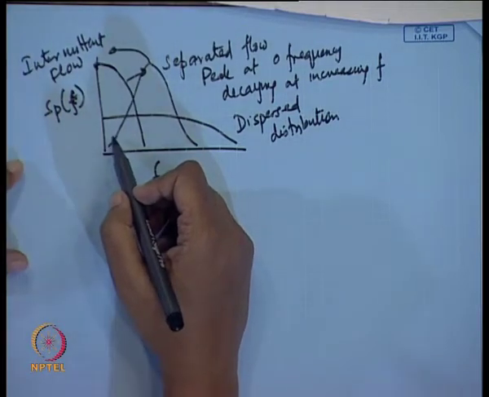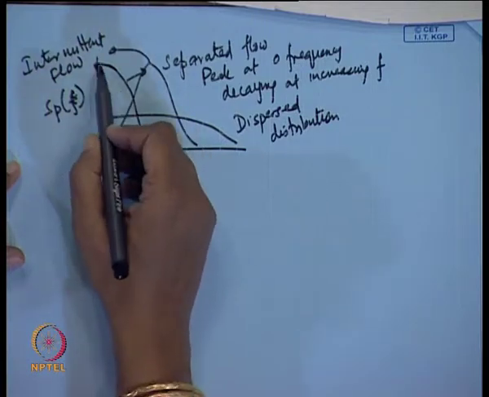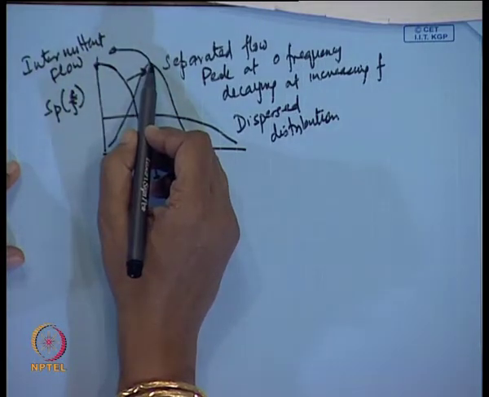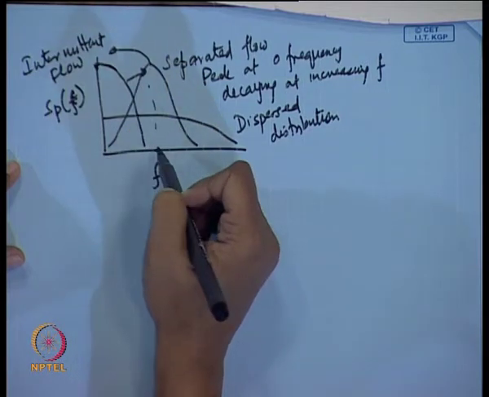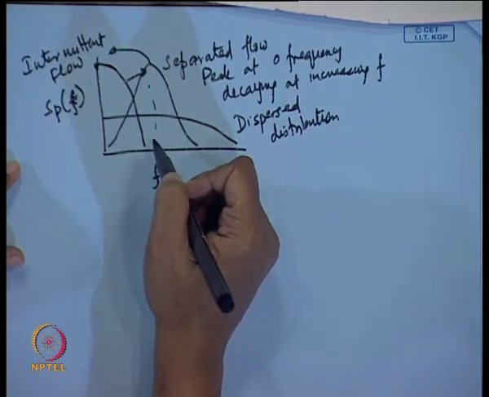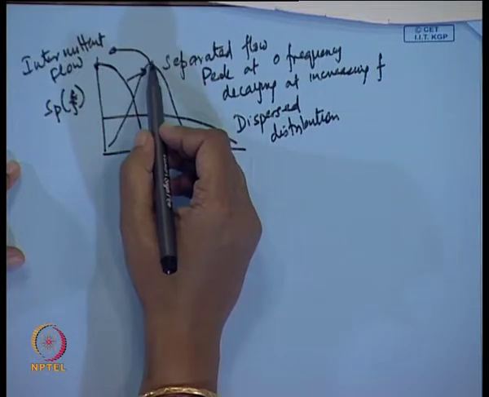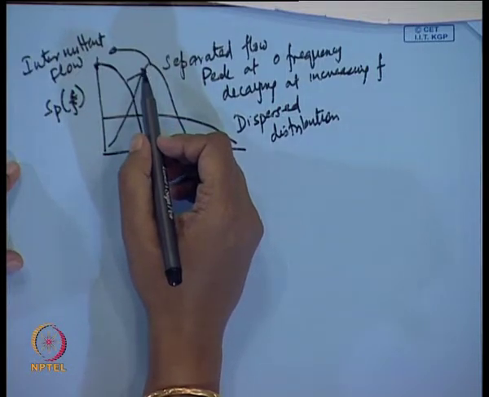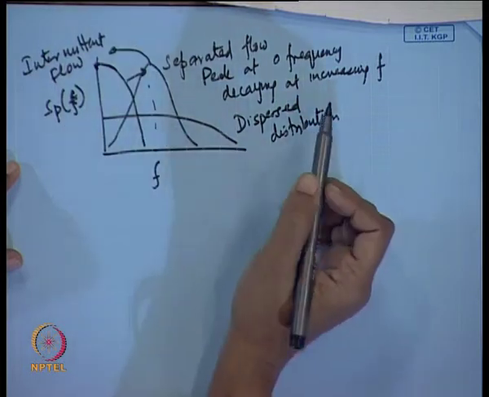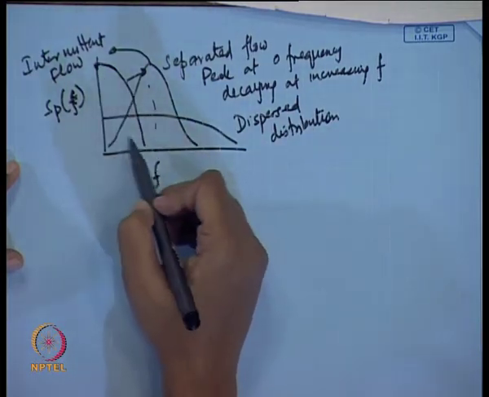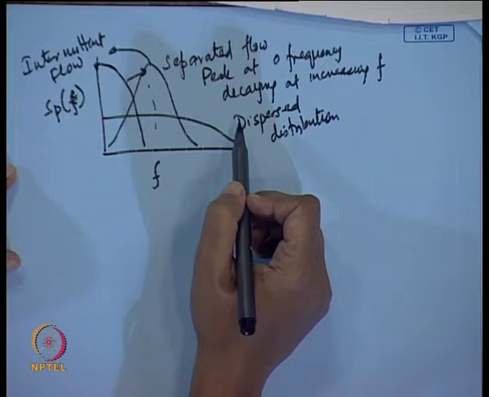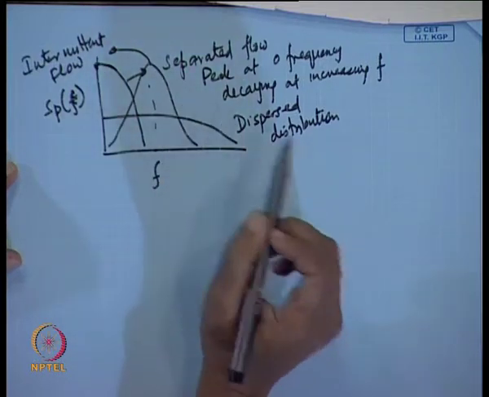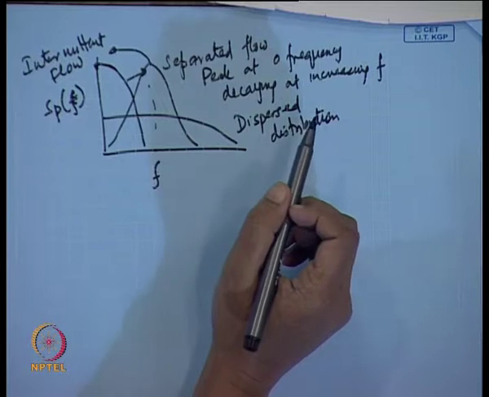And for intermittent flow pattern, that means something is coming and going, again it is coming and going. For example, for the slug flow pattern, we find that this peak is shifted to some particular frequency, which gives you the frequency of passage of the Taylor bubbles. Okay. So, more or less if you get these particular PSDFs, you are in a position to tell which particular flow pattern you are going to encounter.